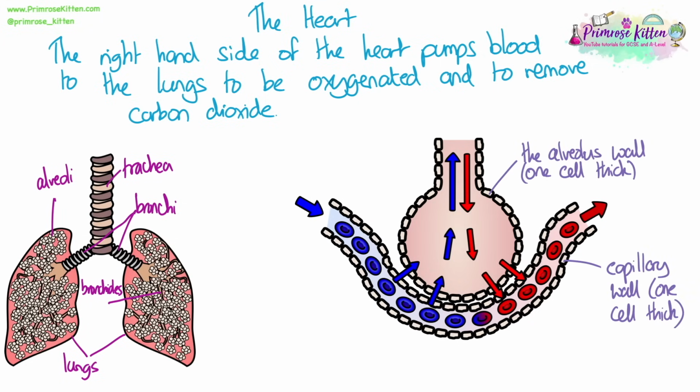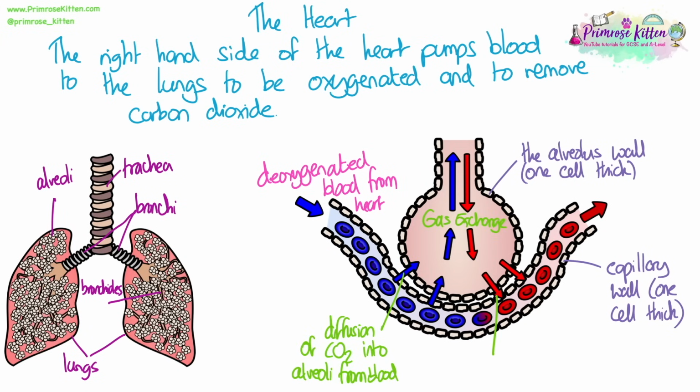Here we've got a diagram of one alveolus from a bunch of alveoli and the capillary that's next door. You can see both of the walls are only one cell thick, as we mentioned, as this is an adaptation. We have deoxygenated blood coming from the heart on the left-hand side.